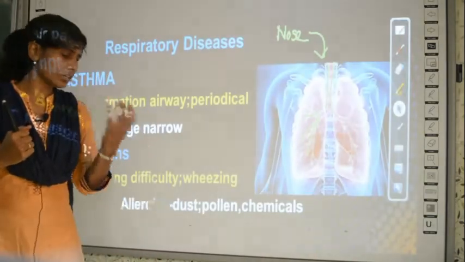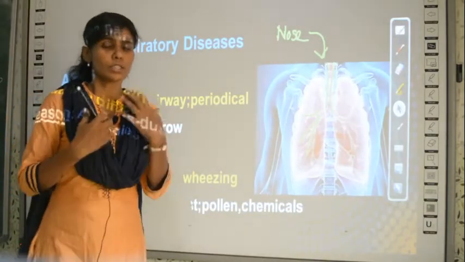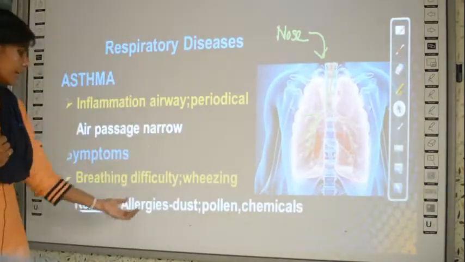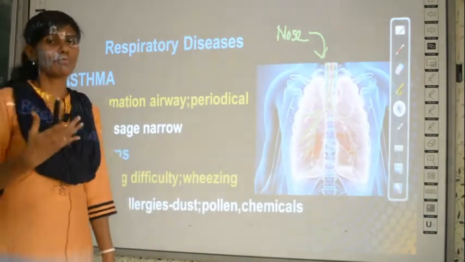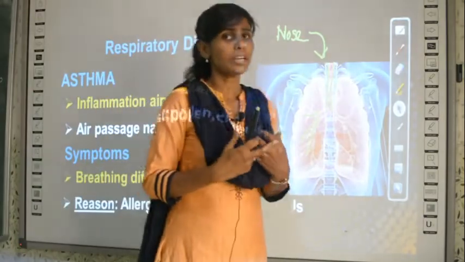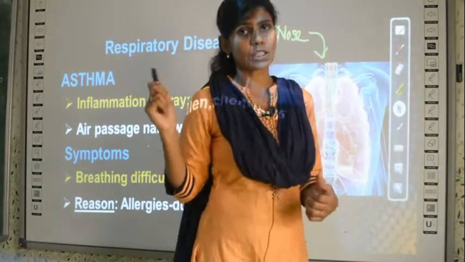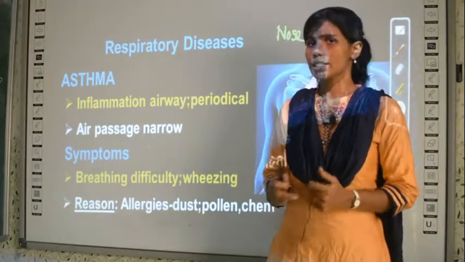Some are allergic to pollen and some are allergic to chemicals. Every day we are exposed to dust, pollen or chemicals, but each one of us does not get asthma. So people who are allergic to these substances will be getting asthma.